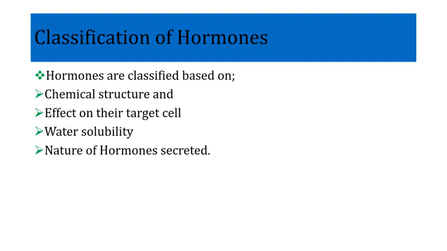We can also classify the hormone based on their target cell. We can also classify the hormone based on their water solubility, and we can also classify the hormone based on the nature in which they are secreted. So we shall start discussing the classification of hormones by using individual criteria.